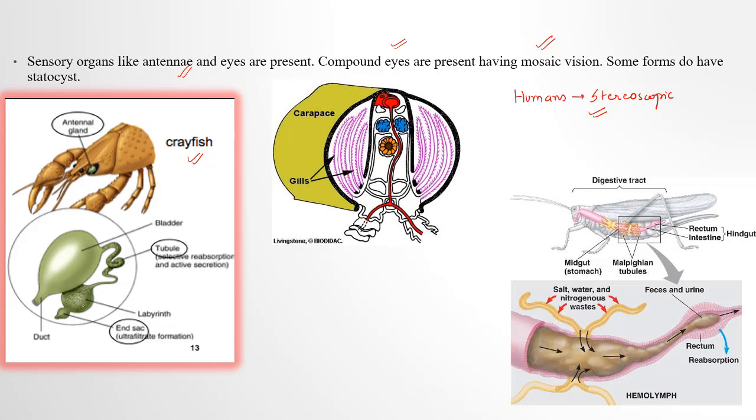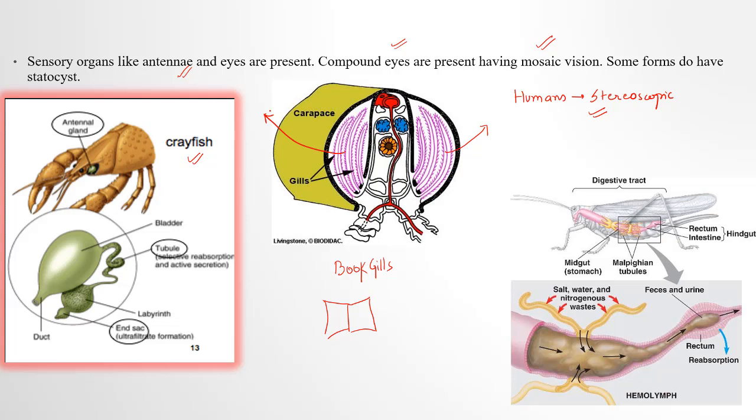Okay, understood? Now coming to next, we will talk about the book lungs or the book gills. These book gills basically open like the pages of a book, and the two parts go apart, and that is why they are known as book gills.